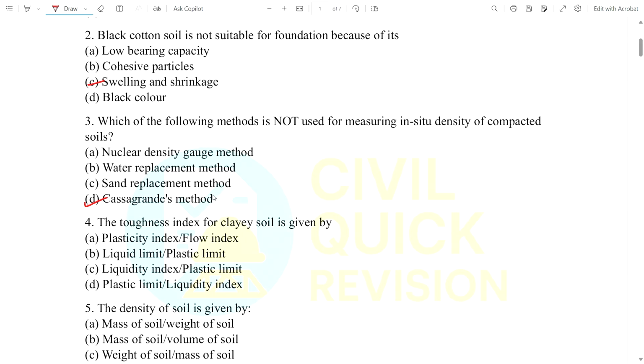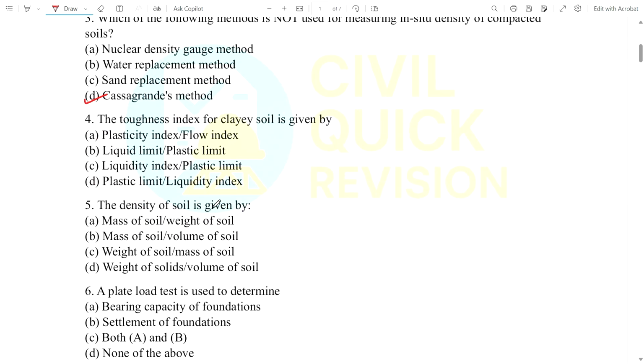Now question number 4. The toughness index for a clay soil is given by which one? Plasticity index by flow index, or liquid limit by plastic limit, or liquidity index by plastic limit, or plastic limit by liquidity index. We know that the option is plasticity index by flow index.